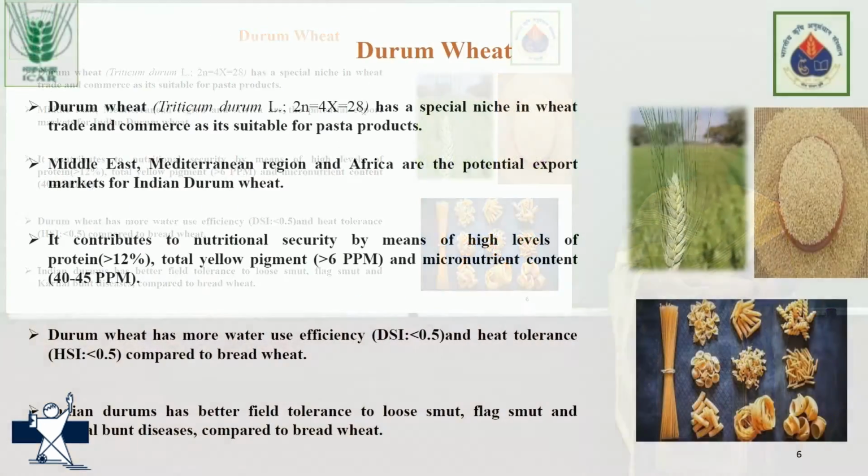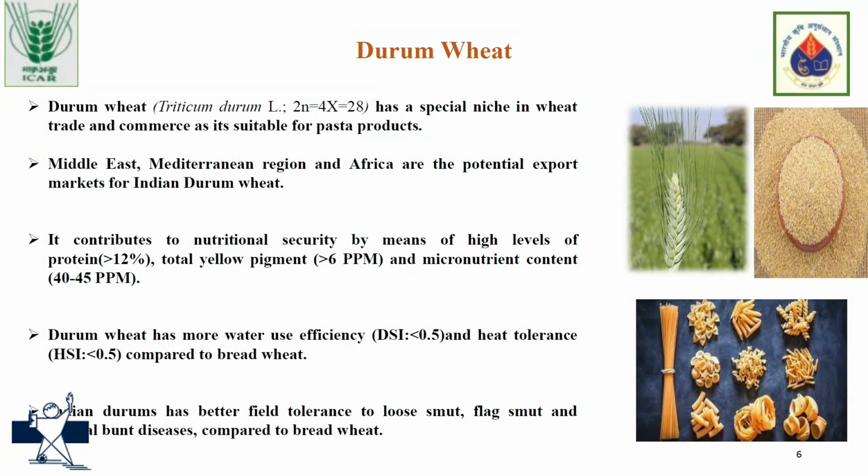The second most important is durum wheat. It's a tetraploid species, and it has a special importance in the Indian context because it is suitable for making pasta. Along with pasta, in India we utilize it for making dalia, suji and vermicelli. Indian durum wheat has good export potential for Middle East nations and the Mediterranean regions.